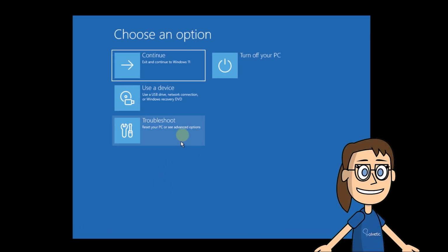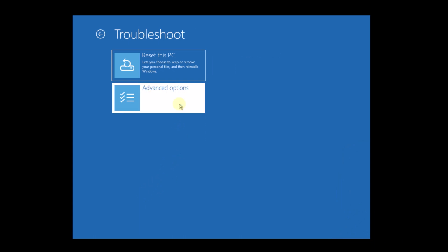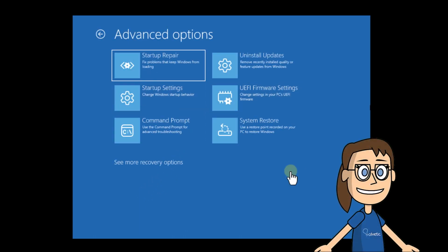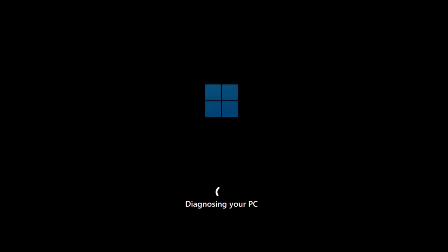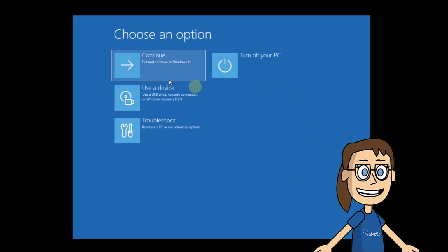After a moment, click on Troubleshoot and then on Advanced Options. Finally, click on Startup Repair and you will wait for the internal analysis to complete to optimize the startup. When this is finished, click on Advanced Options. Click Continue to start the normal session in Windows.